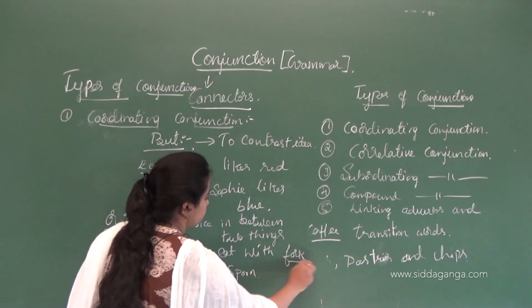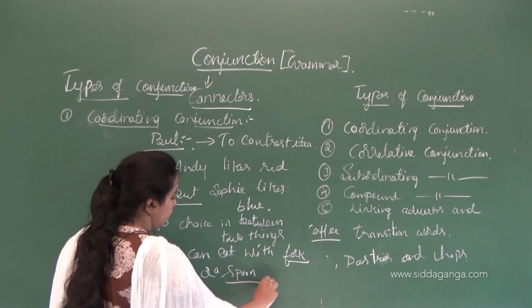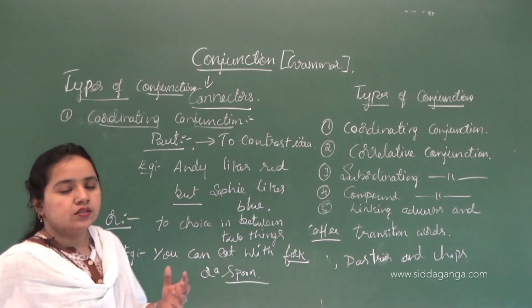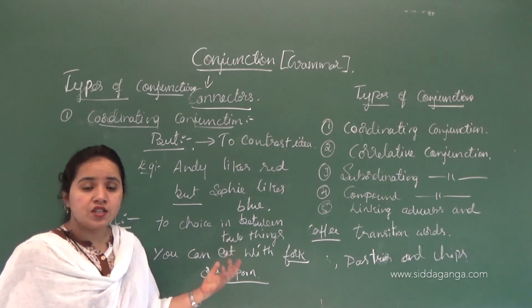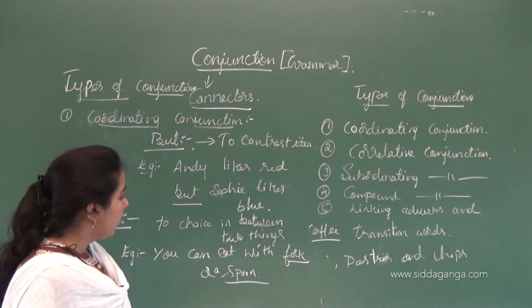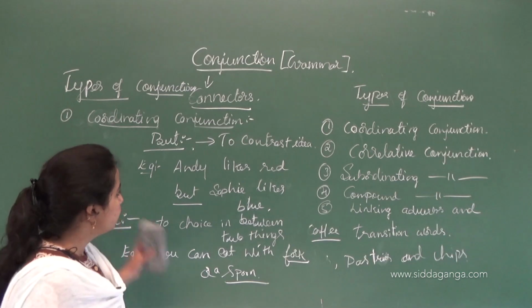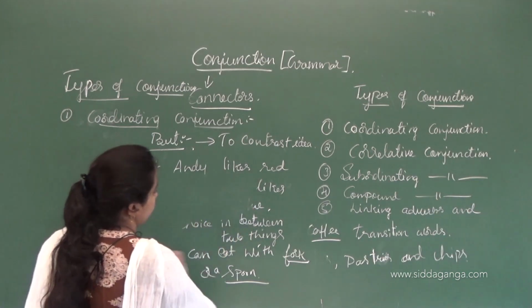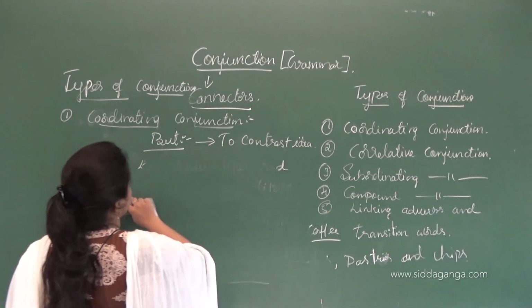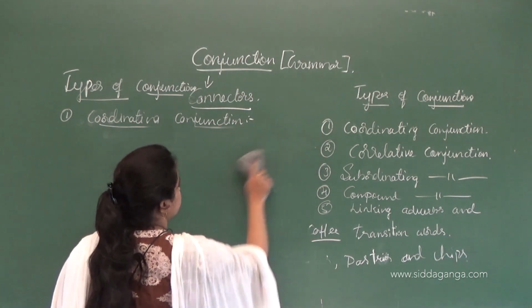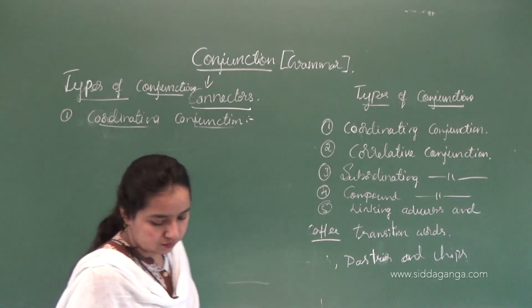Here there is a choice. If you want, you can eat with the fork or a spoon. So this is the choice here. Then let's move to the next coordinating conjunction.